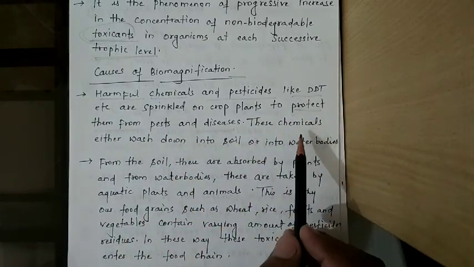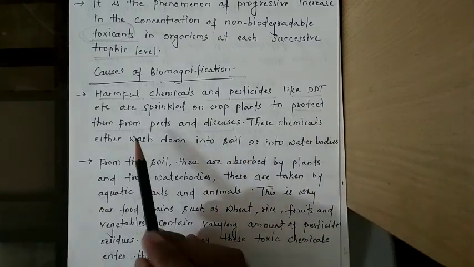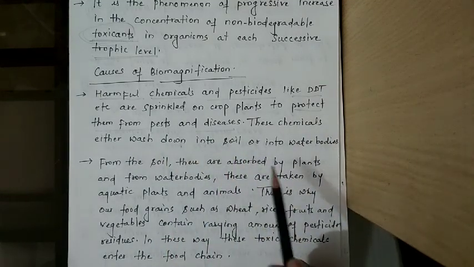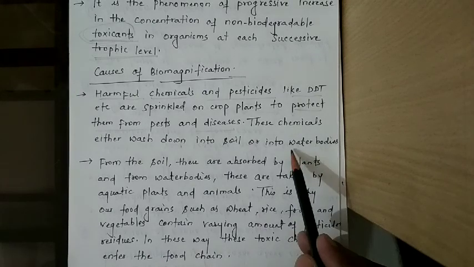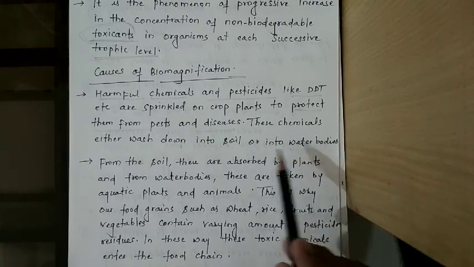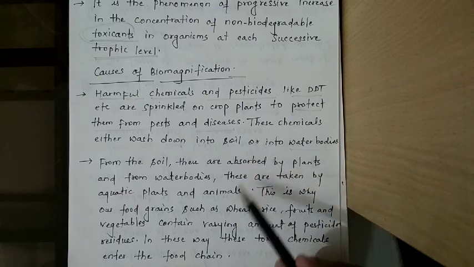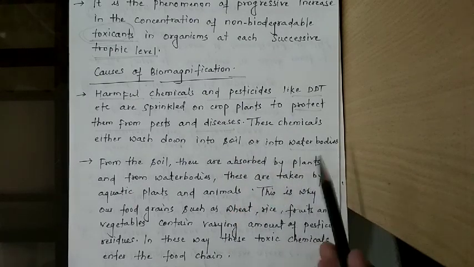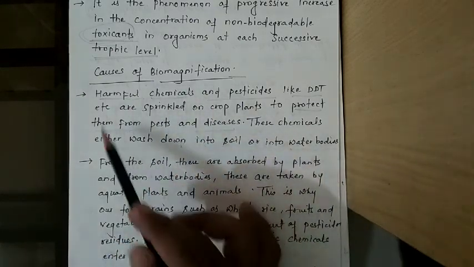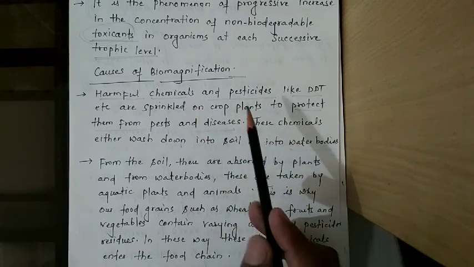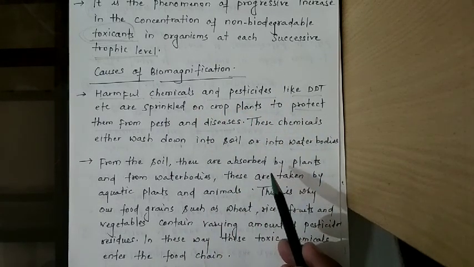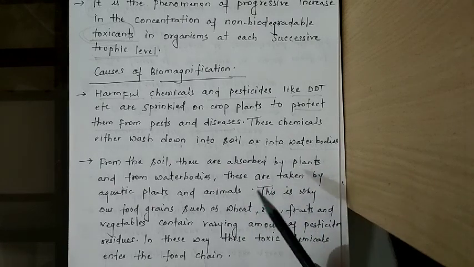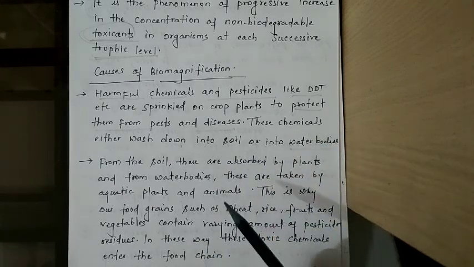These chemicals are either washed down into the soil or go into the water bodies. If they go into water bodies, they pollute the water, or if they are sprinkled on plants, those plants are utilized by other organisms, meaning herbivores.